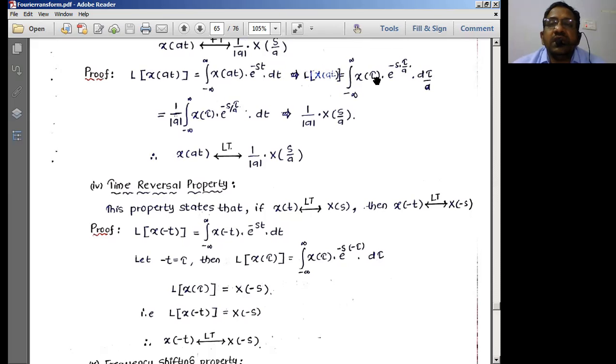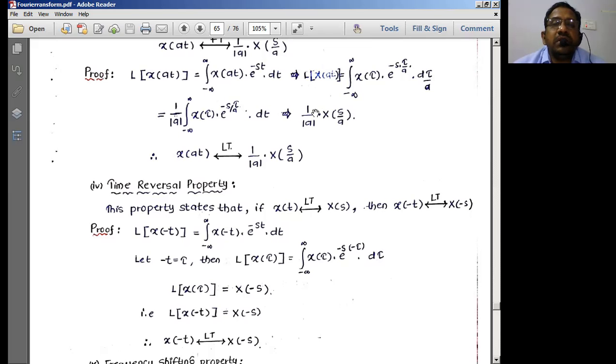So except tau, 1 by a is there here, so 1 by a I'll take outside. Limits extend from minus infinity to plus infinity. Therefore, I'm considering mod a, because a can take minus values as well as plus values. Integral of x of tau e to the power minus s by a tau d tau.